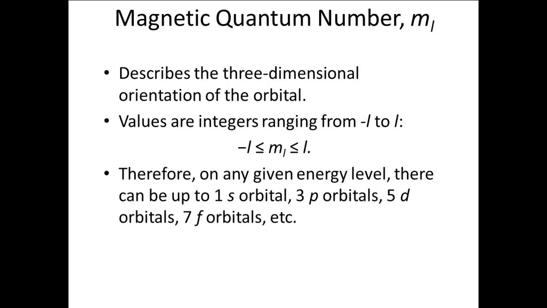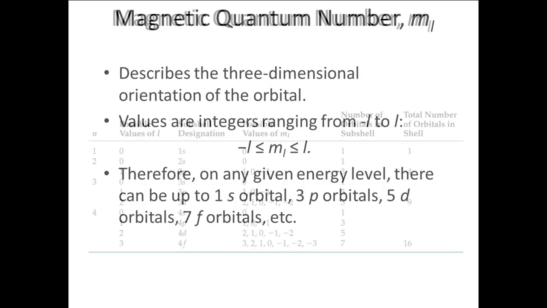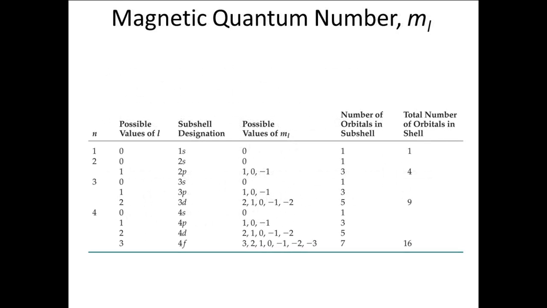In a particular energy level, that is, all orbitals with the same value of n, there can be at most 1 s-type orbital, 3 p-type orbitals, 5 d-type orbitals, 7 f-type orbitals, and so on. This table shows the possible combinations of the 3 quantum numbers. Remember that each unique combination represents a specific orbital in the atom.